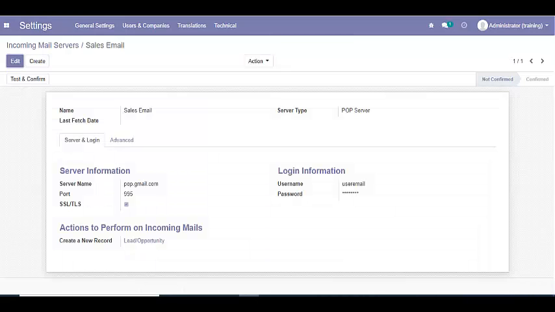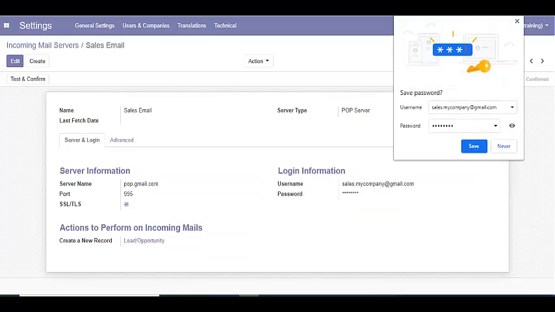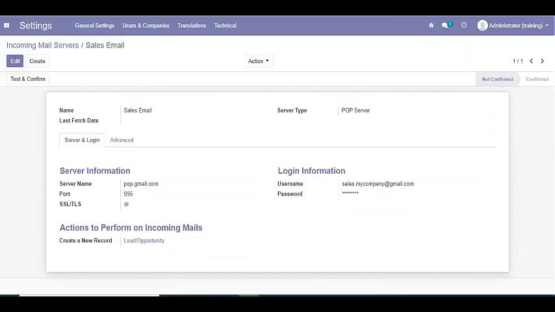Now, once you do this setting, any email you receive on, like, sales@gmail.com or sales@mycompany, like this, will create a lead or opportunity in the CRM module.